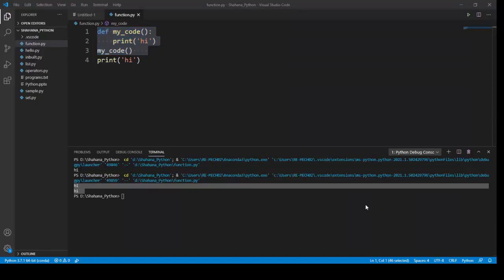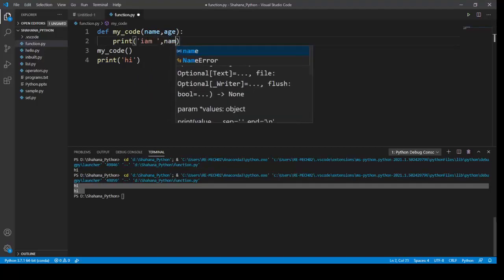Before we move to our problem section, I'm going to give another example: arguments, or parameters, in Python. For example, this is my code and I'm passing arguments called name and age. These are my parameters. What I'm going to do is use an f-string with the name.